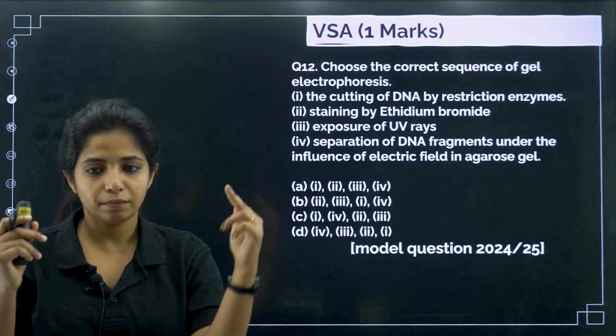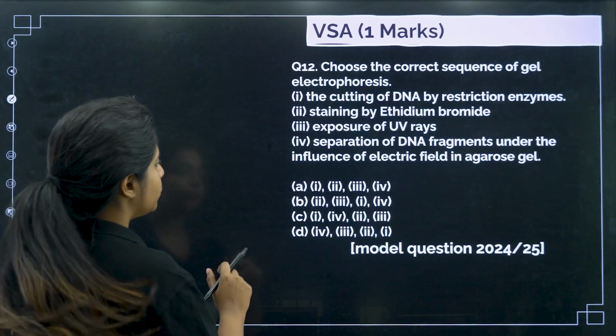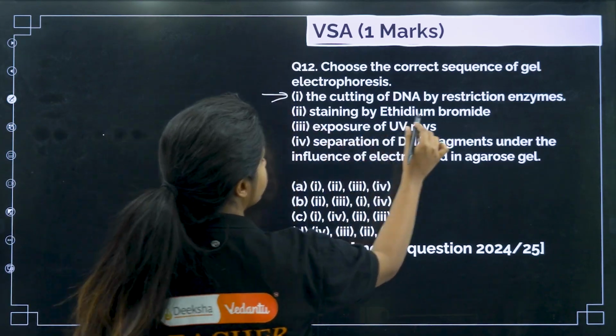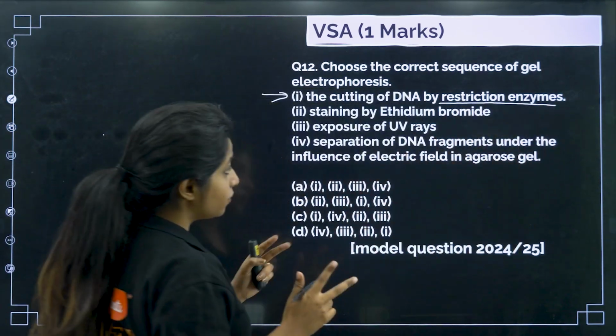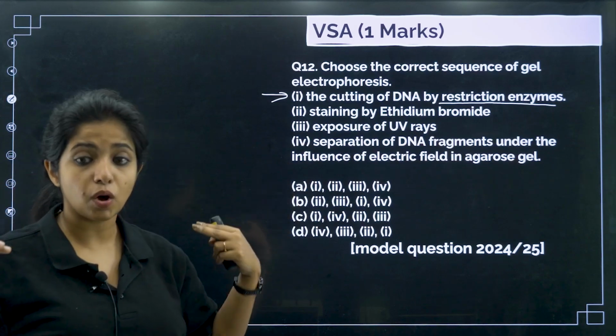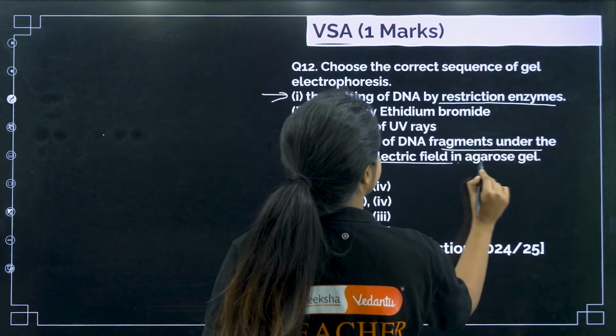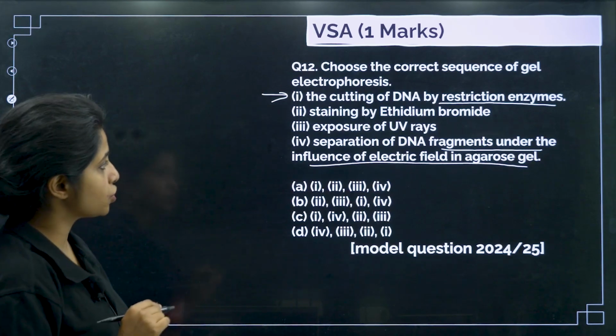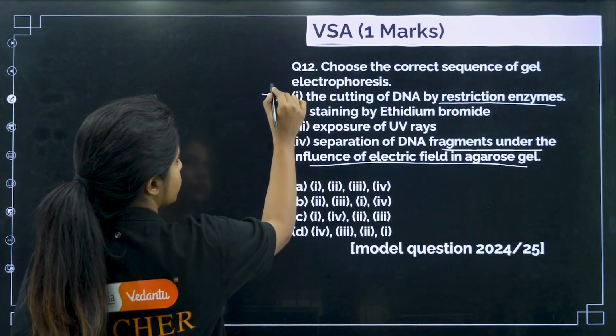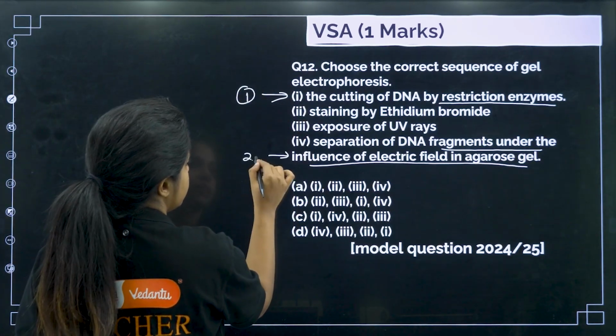The first step would be the cutting of DNA by the restriction enzymes. After we have cut, we are going to separate them along with their fragment length. So separation of DNA fragments under the influence of electric field in the agarose gel becomes the next point.